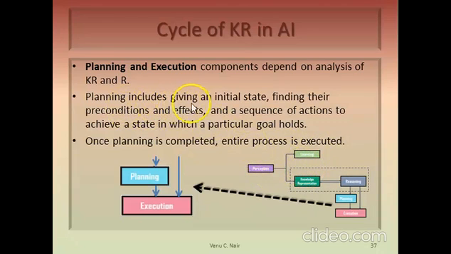So the planning includes giving an initial state, finding their preconditions and effects, and a sequence of actions to achieve a state in which a particular goal holds. Once planning is completed, the entire process can be executed. So this is the cycle going on in knowledge representation with respect to artificial intelligence.